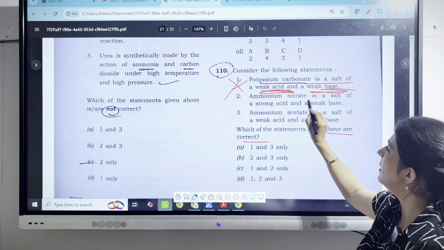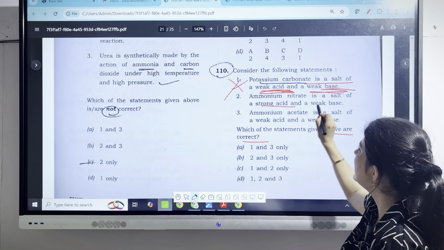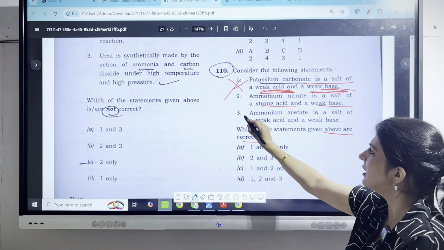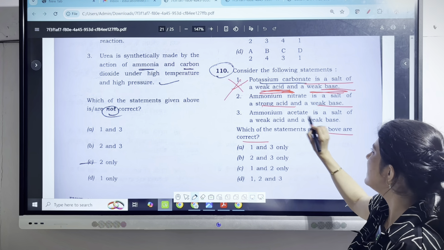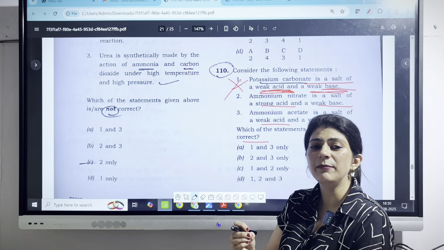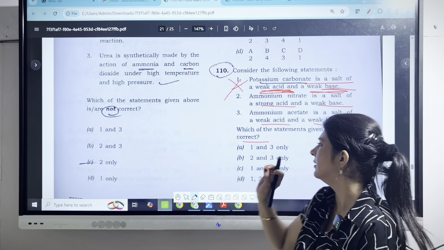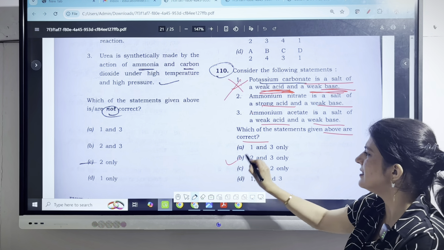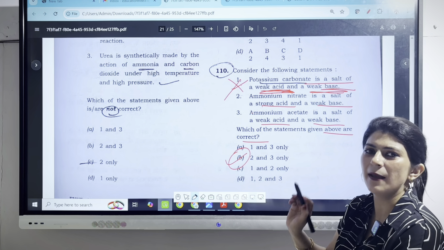Second one, ammonium nitrate is a salt of strong acid and weak base. Yes, the statement is absolutely correct. The third one states ammonium acetate is a salt of weak acid and weak base. Yes, the statement itself again it is correct. So 2 and 3 statements are correct. The option is B. So our answer will be B.